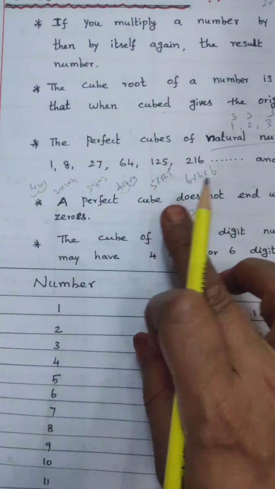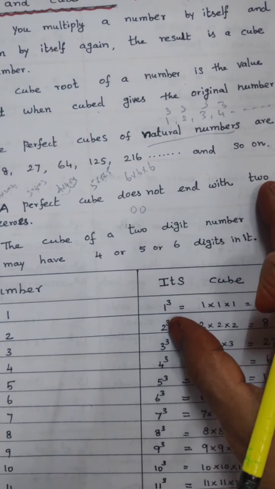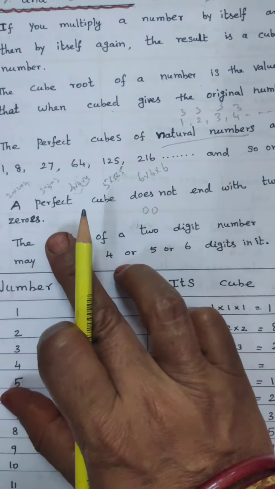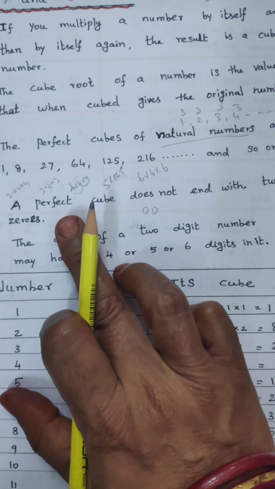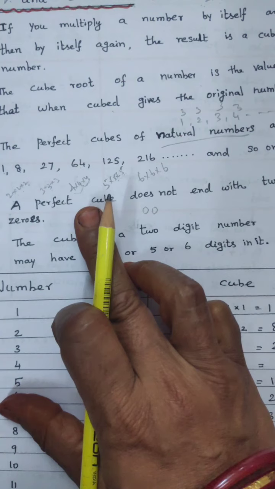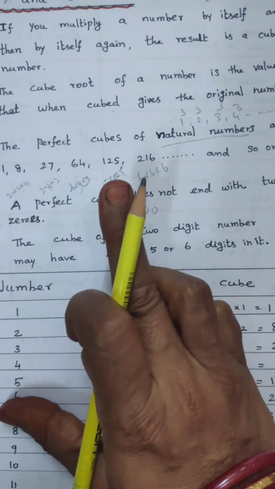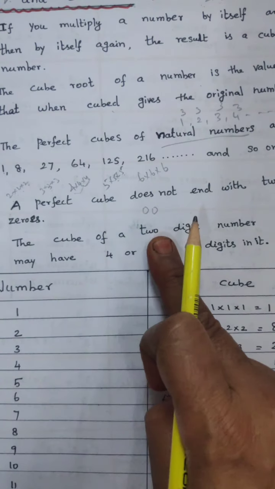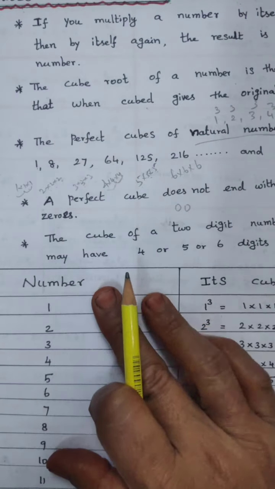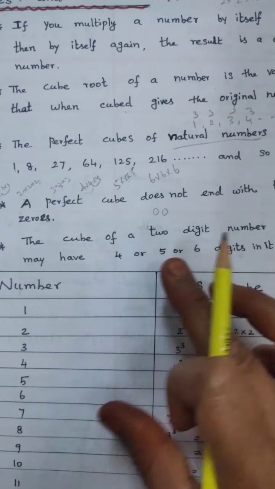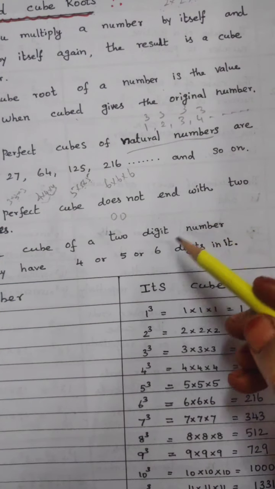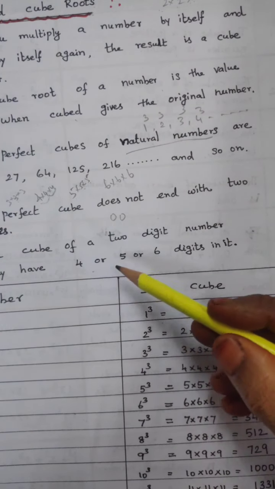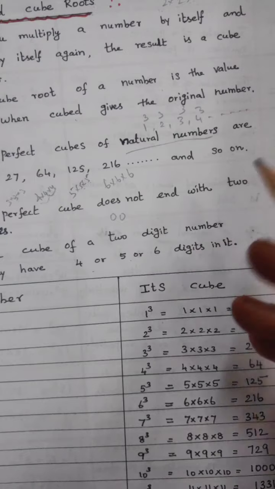Next, a perfect cube does not end with 2 zeros. If a number is a perfect cube, that number is definitely not finished by 2 zeros. That number is not a perfect cube. The cube of a 2-digit number may have 4 or 5 or 6 digits in it.